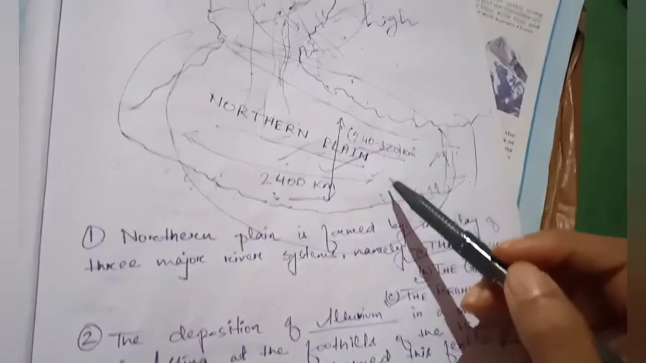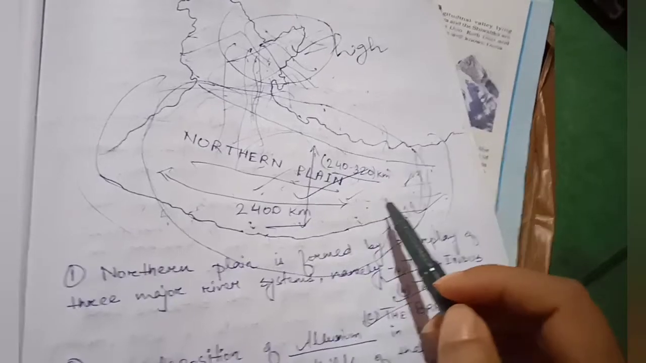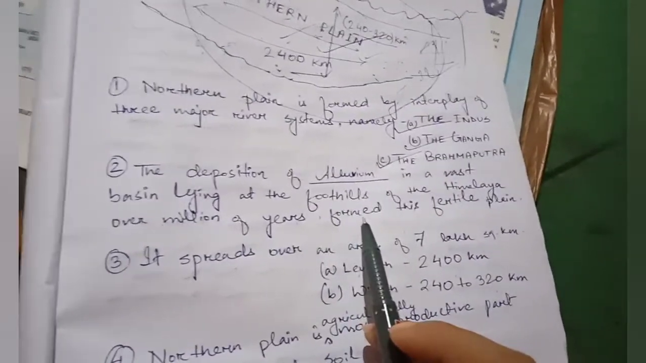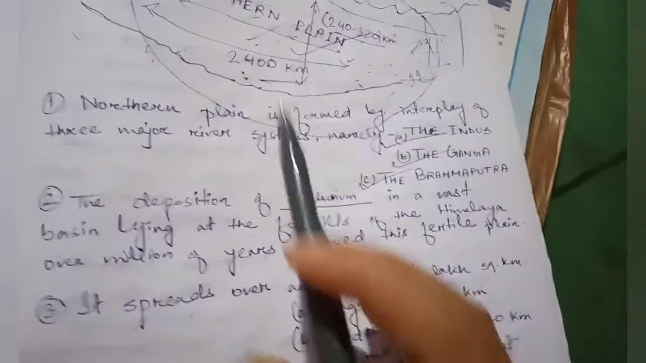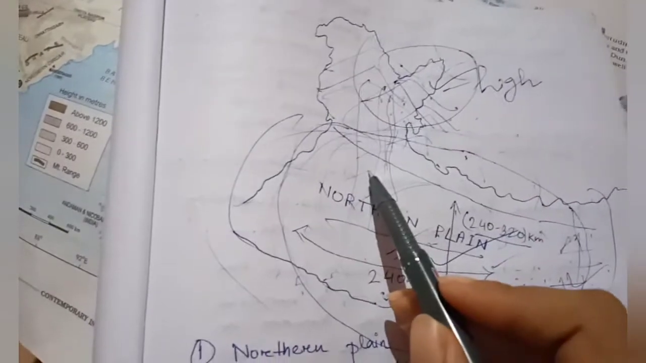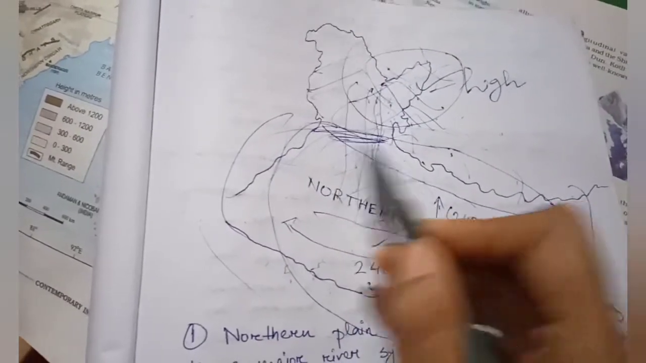Now, as the sediments were deposited in this area, it became a fertile area. It became a fertile plain. All the alluvium was deposited. I have written here, you can see, the deposition of alluvium in a vast basin. This was a vast basin at the foothills. Why is it foothills? Because it is below the Himalaya. So from this side it is the foothills of the Himalaya.